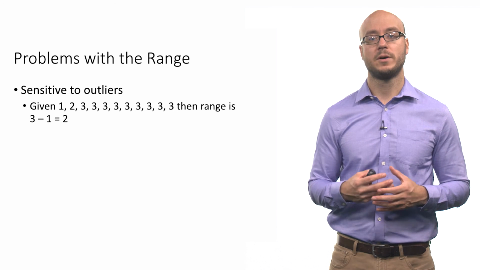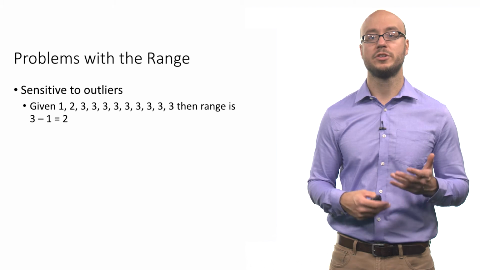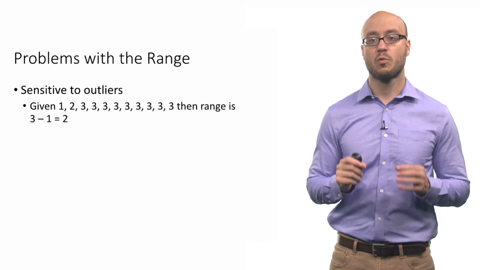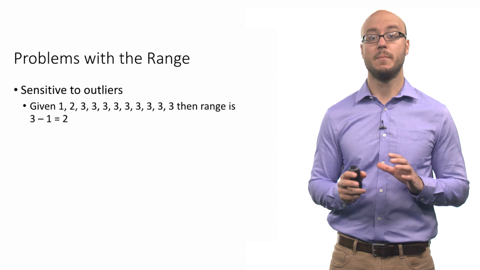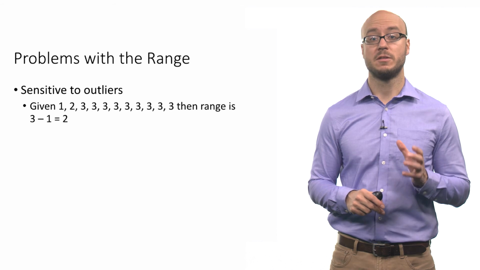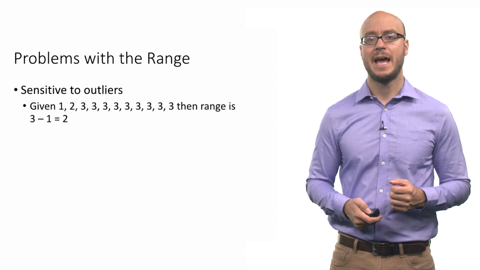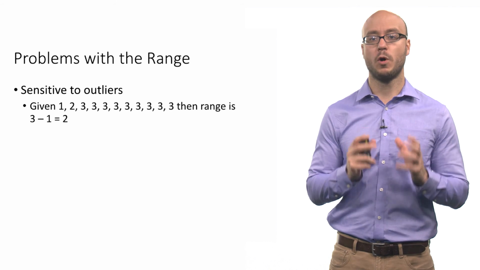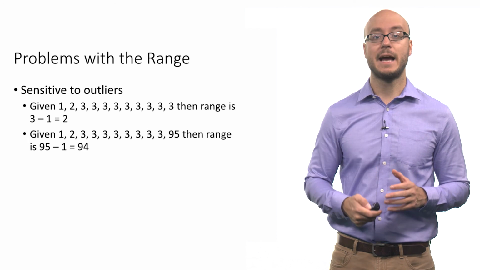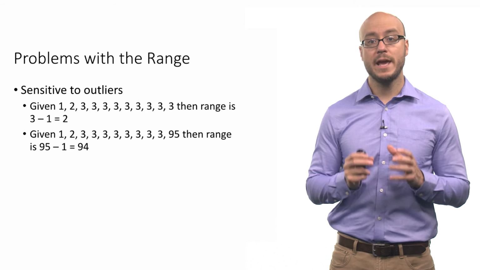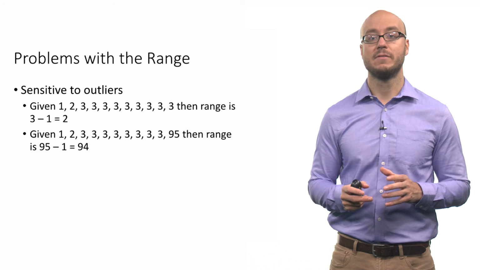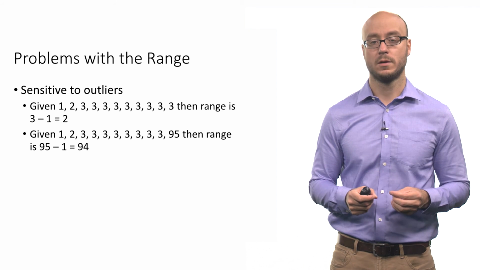So for example, suppose we have a set of observations of 1, 2, and a bunch of 3s. The range is the difference between the maximum and minimum values. The maximum value is 3, the minimum value is 1, so that range is 2. However, suppose we change one of those values to, say, 95. Well, the range is going to be 95 minus 1, or 94.